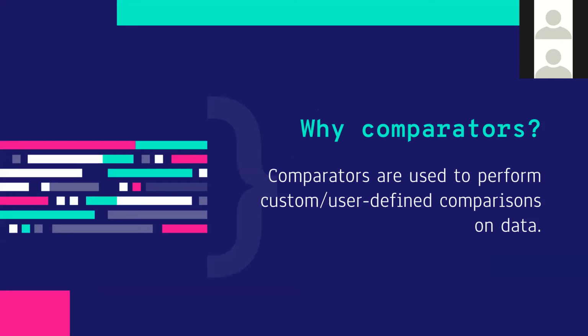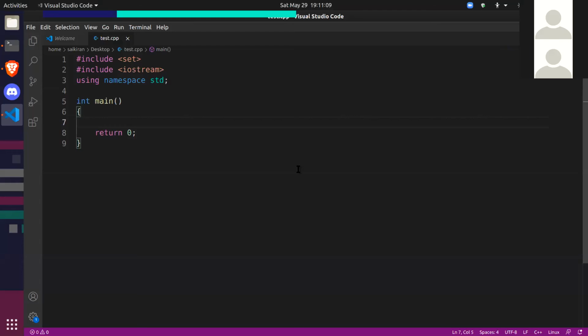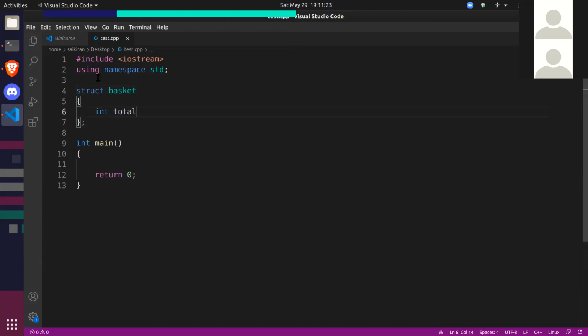Do you remember the first example that we did today? Do you remember the basket example? We created some baskets. Each of these baskets has some items, so let's write that code once again. It shouldn't be very difficult. It was pretty simple, right? I should have saved it separately, but I didn't. We'll write it again anyway. Each basket has some items.